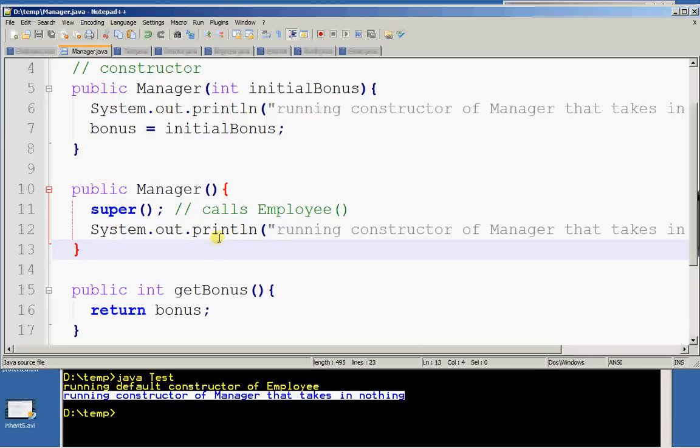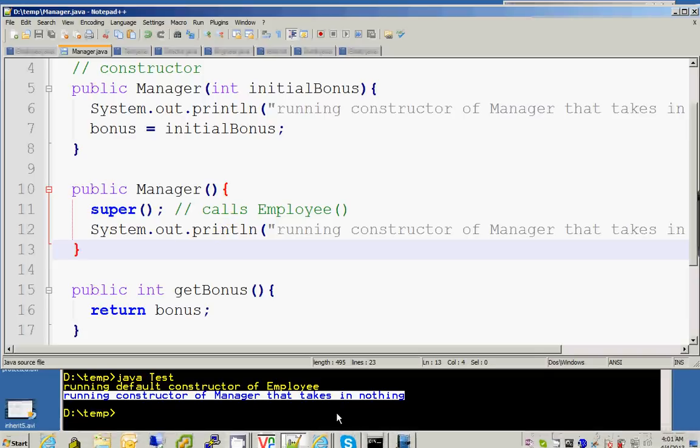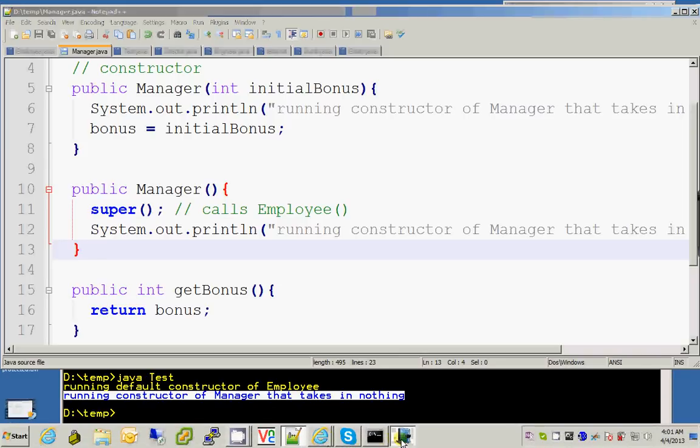Okay, but you can't have both. A constructor can only have super something or this something as the first line of the constructor. You can't have both. Now there is another point here which is very interesting.